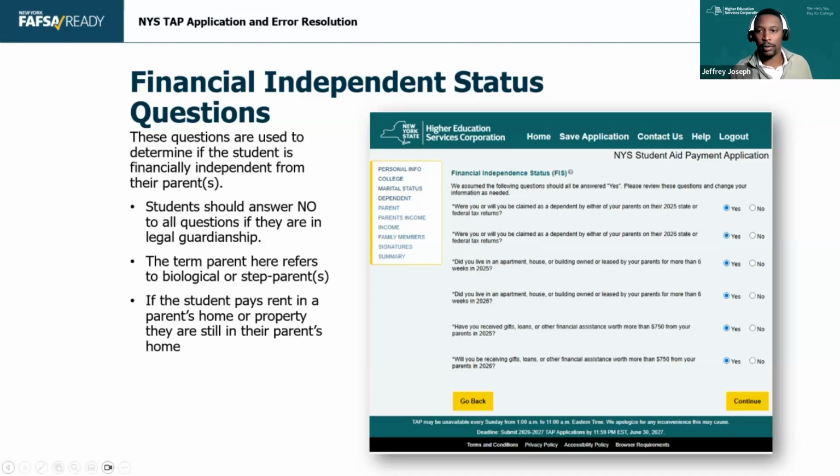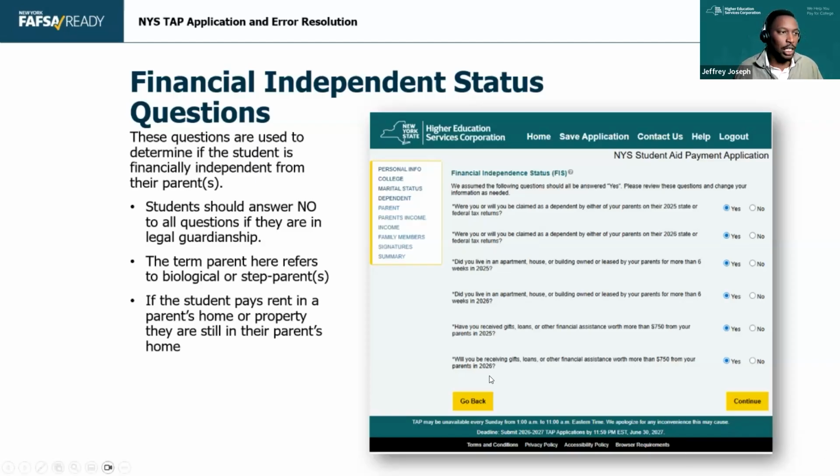Well, what do you live with? I live on my own. Well, the address hasn't changed. Well, I live in my mom's garage apartment or the duplex, or my mom or my dad rents this Airbnb or apartment for me. He's on the lease. In those situations, the student is still dependent because they're still living in an apartment, house, or building that is owned or leased by their parents, right, for more than 6 weeks.